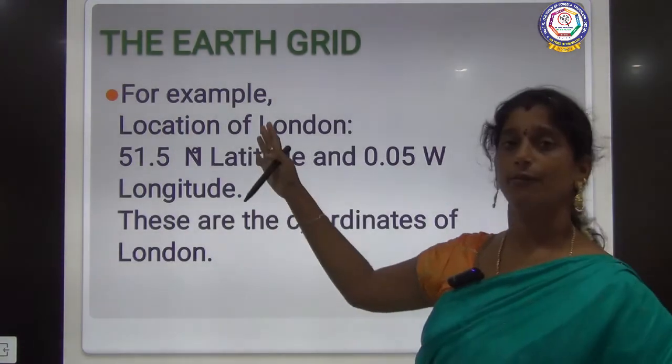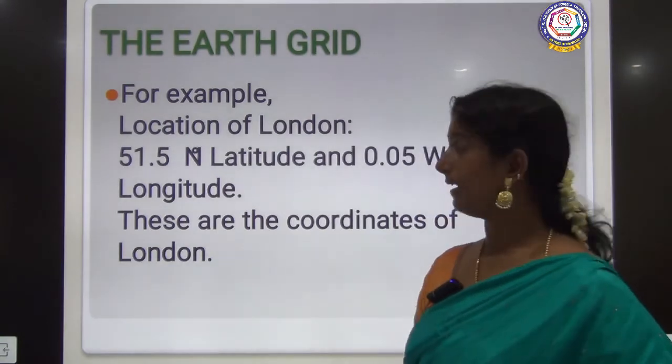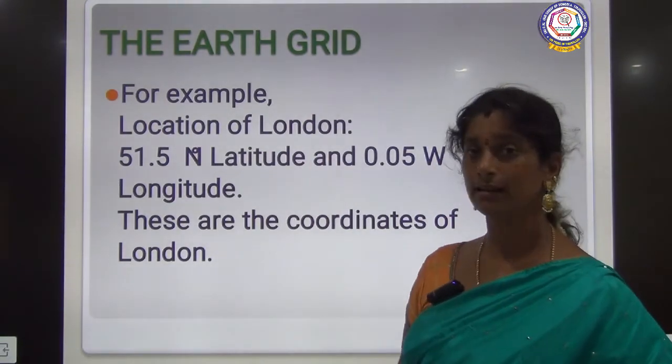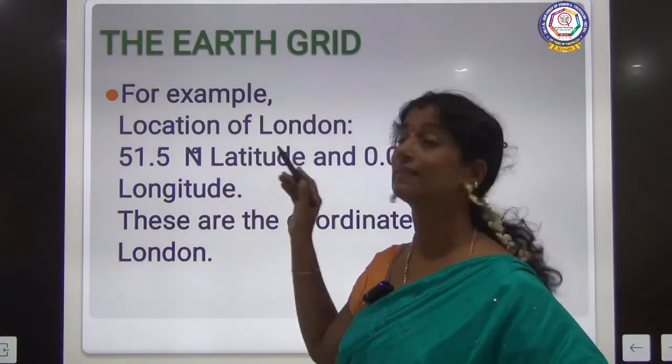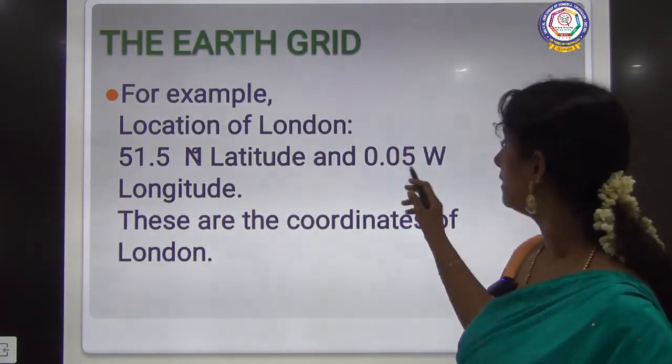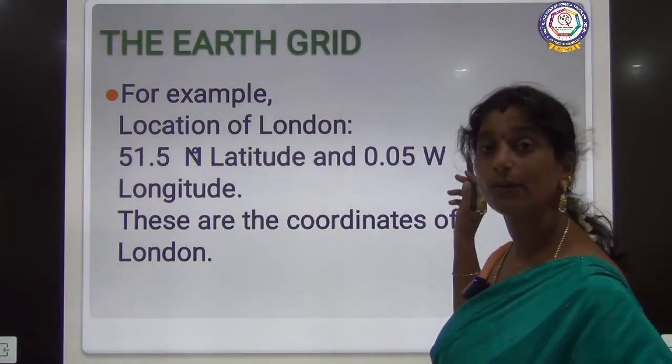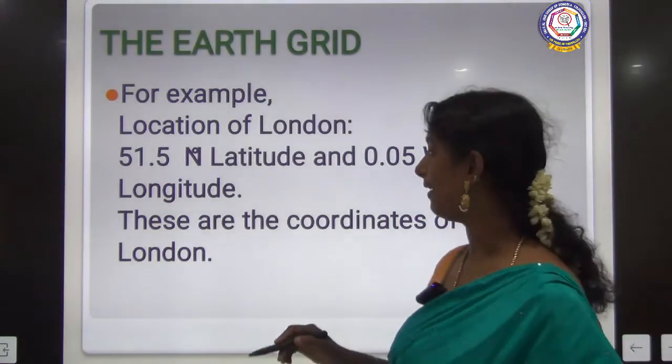So when marking a particular place, see for example the location of London, it is 51.5 degrees north latitude and 0.05 degrees west longitude.